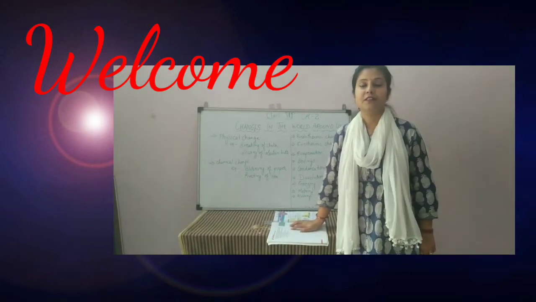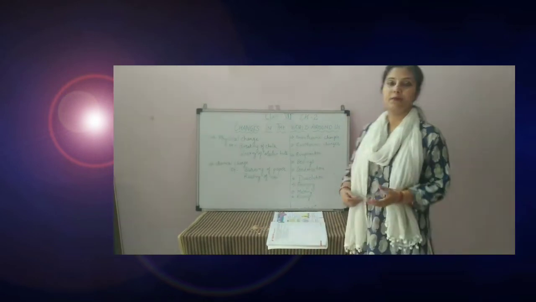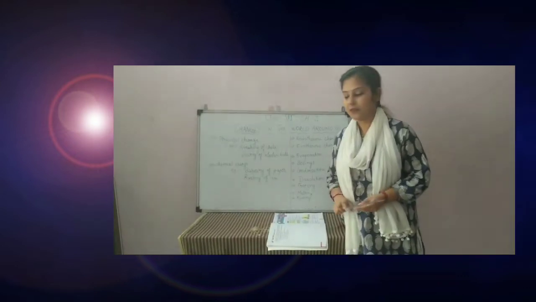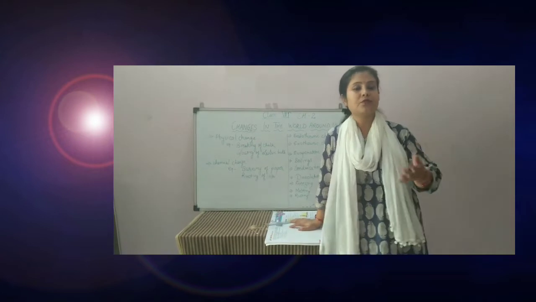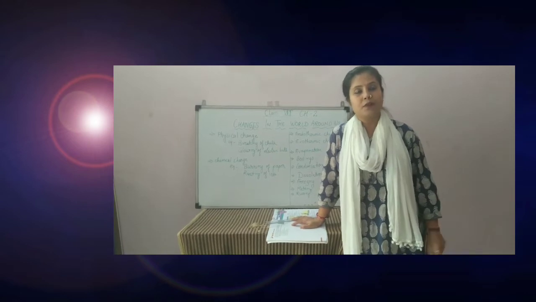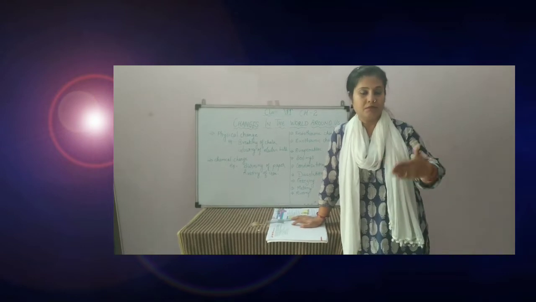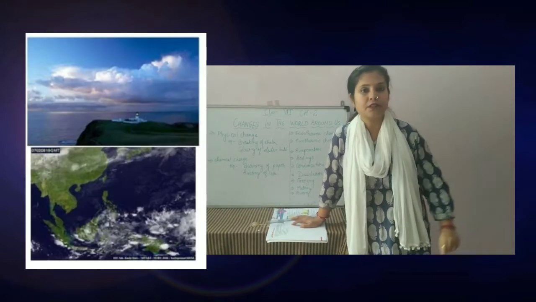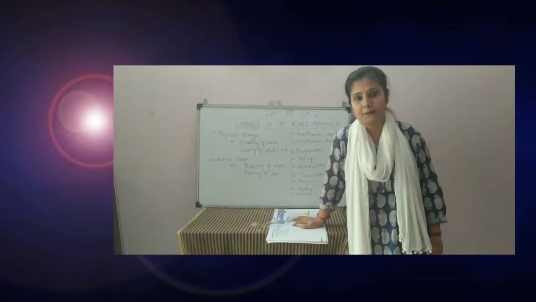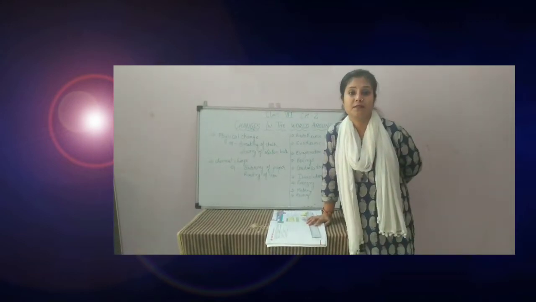Hello everyone. This is the second session of chemistry, 7th class, and I'm going to start the chapter that is changes in the world around us. We are all aware of different kinds of changes that we can see in our surroundings. First change is day and night, then time, different seasons, change of weather. Different types of changes are there in our surroundings. So in chemistry, we will discuss these kinds of changes.